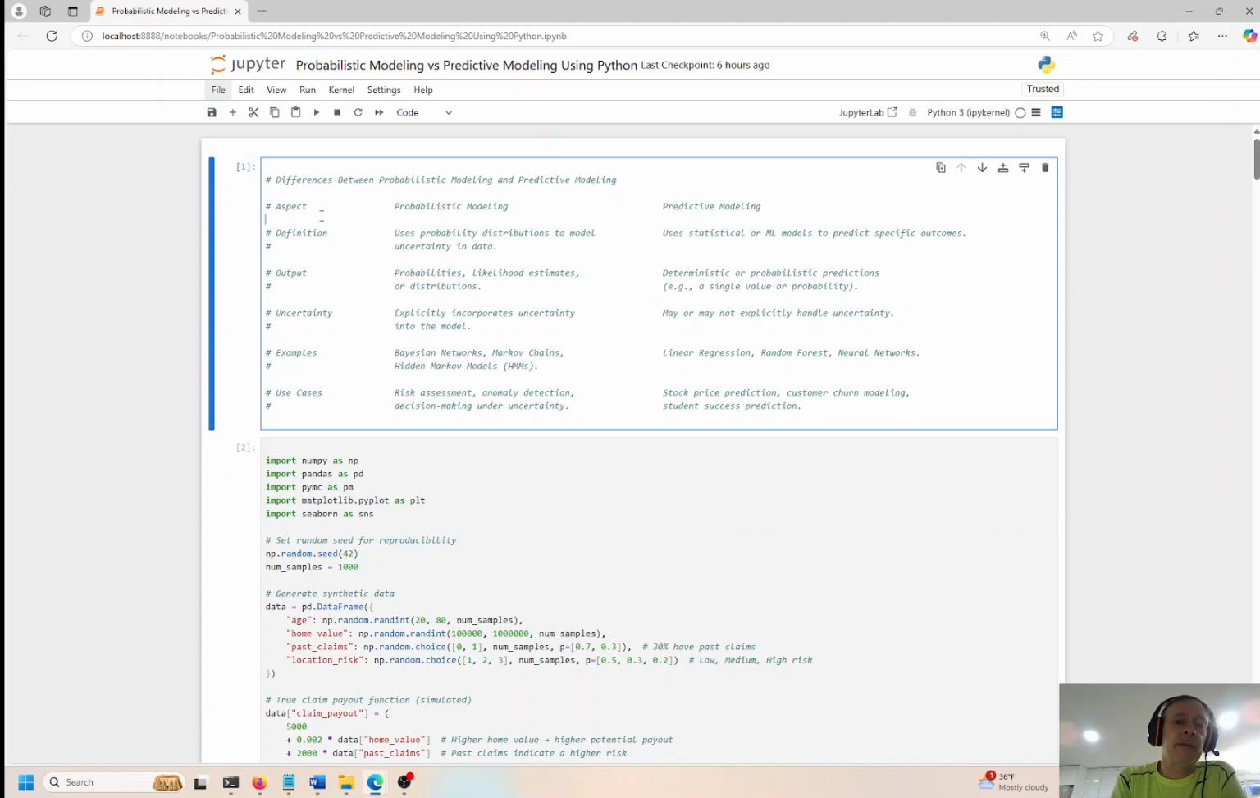So the topic today that I want to talk about is probabilistic modeling and compare that to predictive modeling. We're going to use Python. Of course, I use Python for all of my analysis, pretty much 99% at least, maybe more. So what are the similarities and differences between probabilistic modeling and predictive modeling?